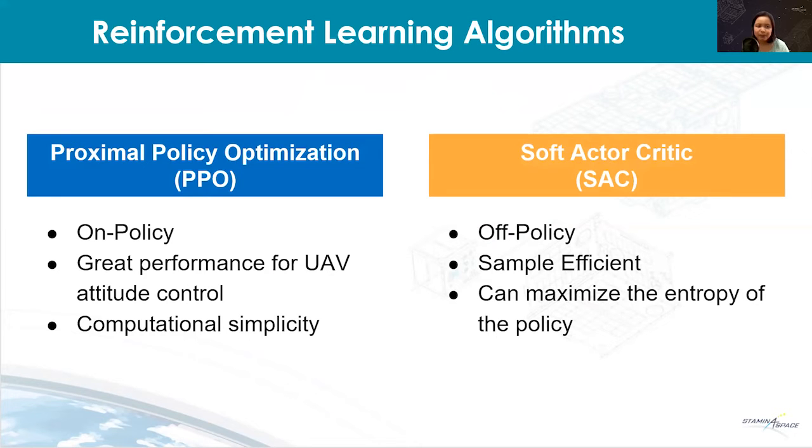So the PPO is Proximal Policy Optimization. It is an on-policy algorithm which updates the policy in real time. It is effective for UAV attitude control and it is computationally simplistic. And then on the other hand, we have the SAC, the Soft Actor-Critic. It is an off-policy algorithm which reuses previously collected data, or it has a memory buffer. With this characteristic, SAC is sample efficient and can maximize the entropy of the policy. With high entropy, the agent is encouraged to do more exploration.